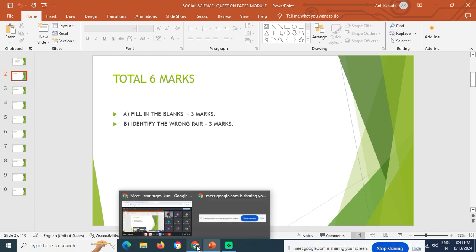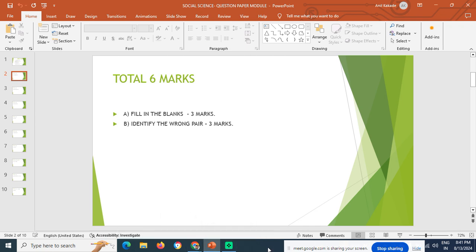Okay, now the next question is do as directed. As you can see on your screen, the option is any two, and the marks are 4 marks. Three questions will be asked regarding complete the concept map. If you know all the three, you can attempt all of them.